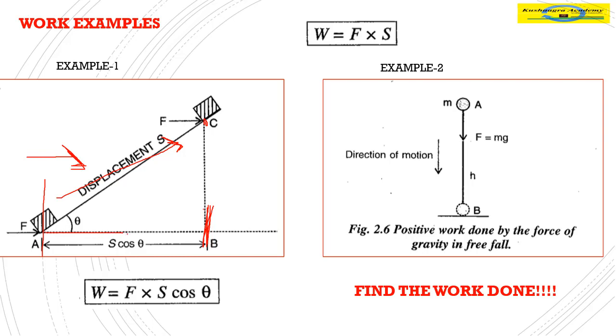And by trigonometry, we know that if this is the displacement S, AB will come as S cos theta if the angle of inclination is theta. So the displacement in the direction of force is this S cos theta, AB. Hence, by our definition of work done, force into displacement in the direction of force, that is S cos theta. Hence, work done will be F into S cos theta.